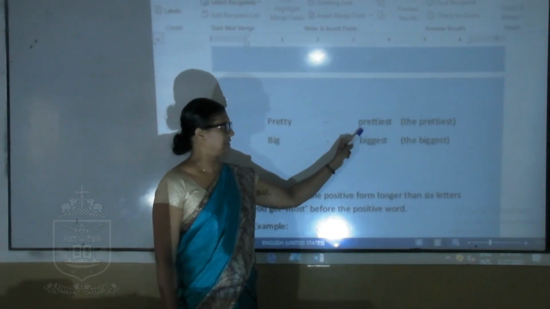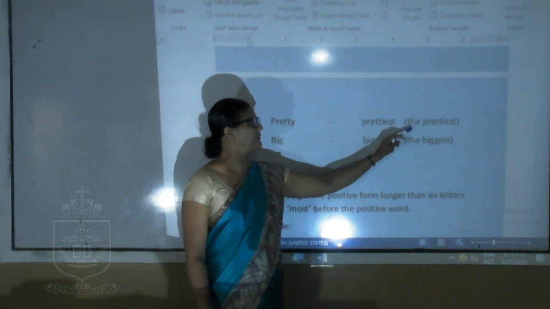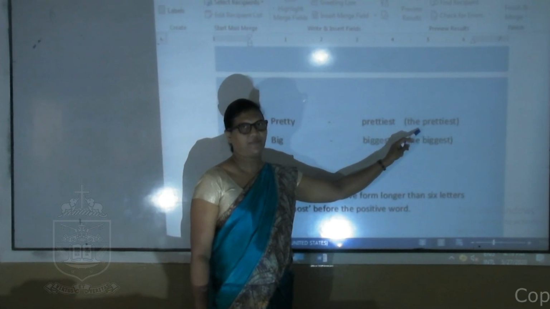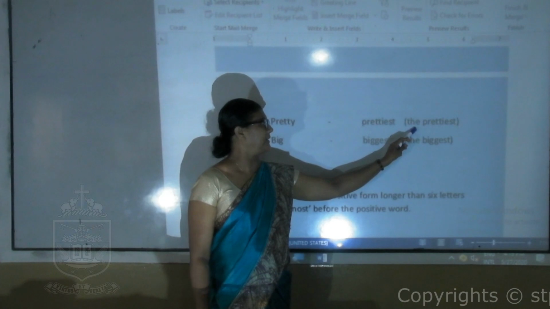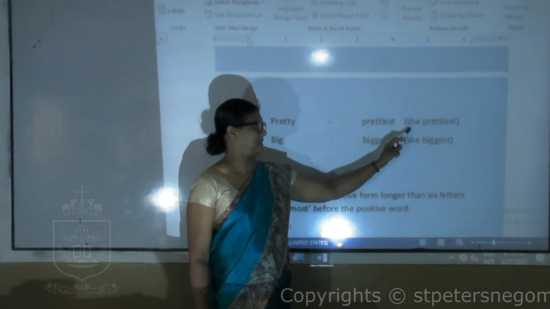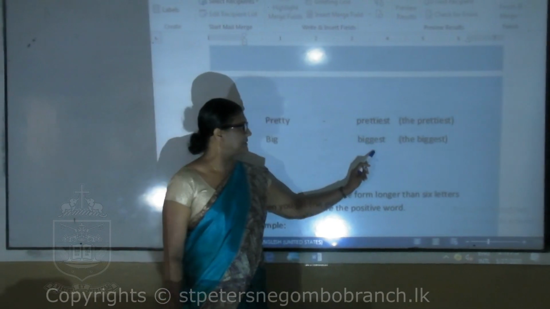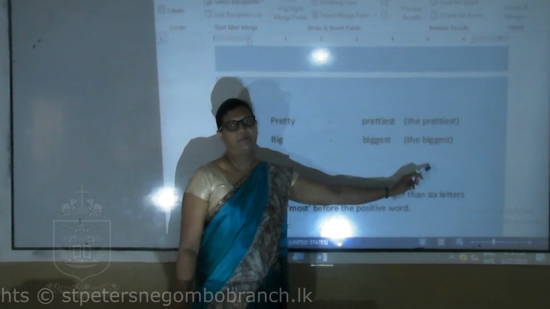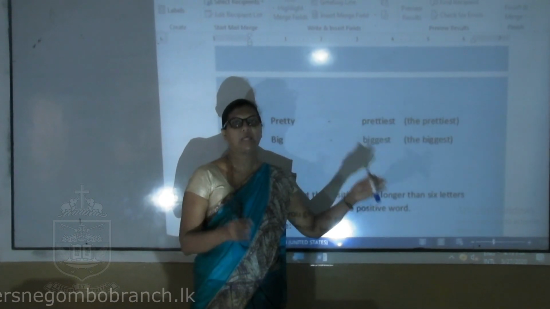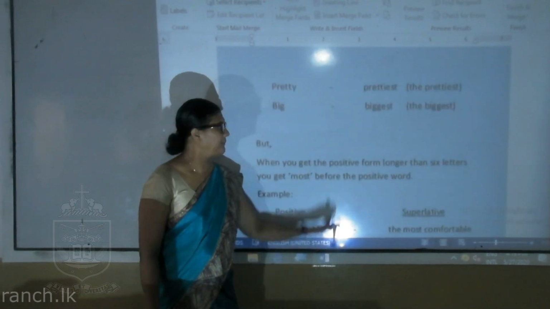Pretty, prettiest. Then before the adjective you get the word the. Definitely you have to use the before a superlative adjective. The prettiest. Big, biggest, the biggest. When you say biggest, you have to use the before it.